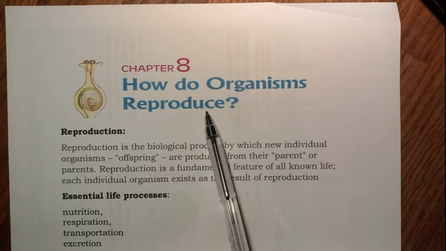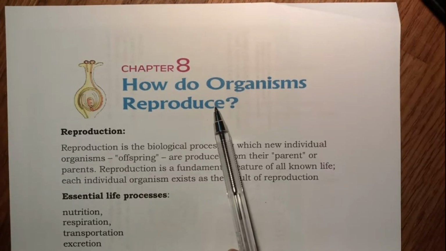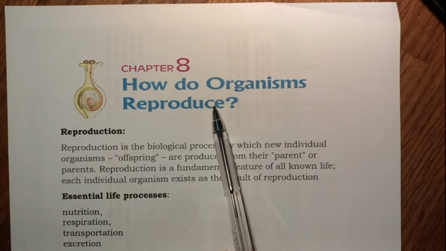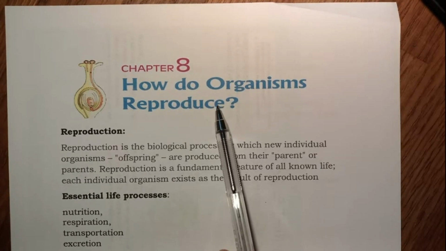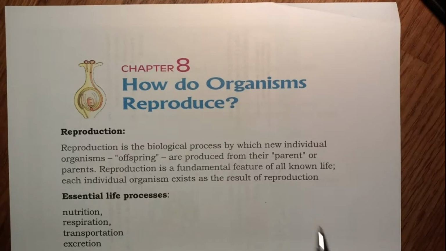Reproduction is asexual and sexual reproduction. Initially we'll deal with the asexual methods of reproduction and then move on to sexual reproduction.